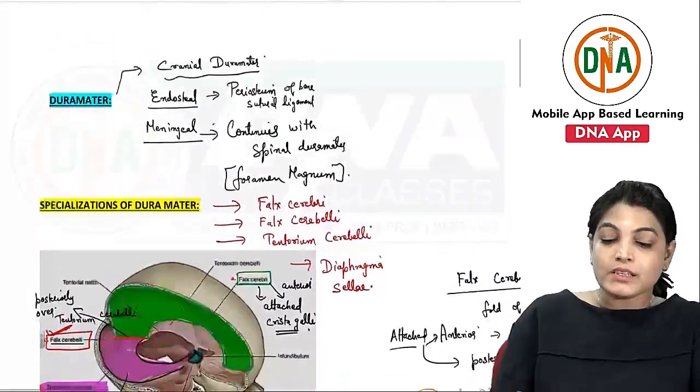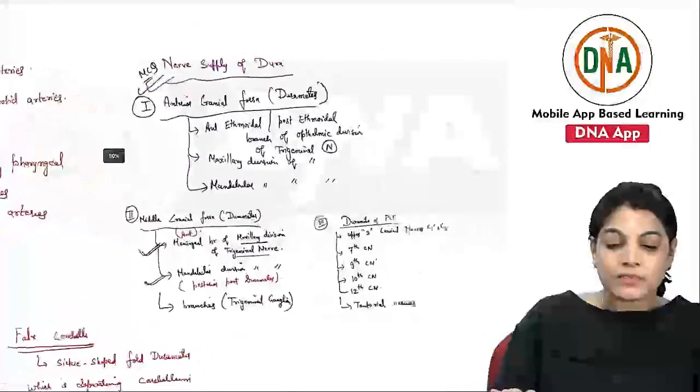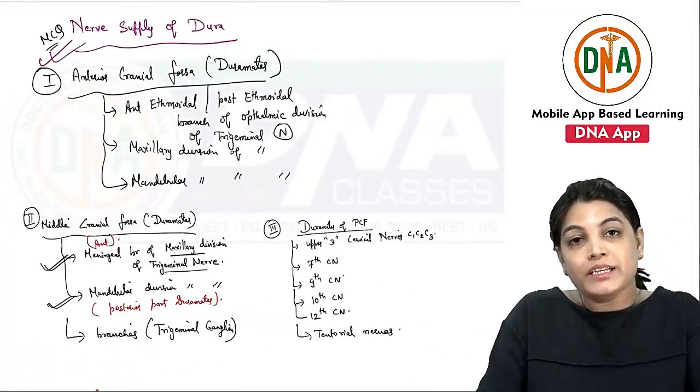Also very important is the nerve supply of the dura. So I have discussed all the blood supply and also the nerve supply of the dura, which is often asked as an MCQ in the NEET PG exam.